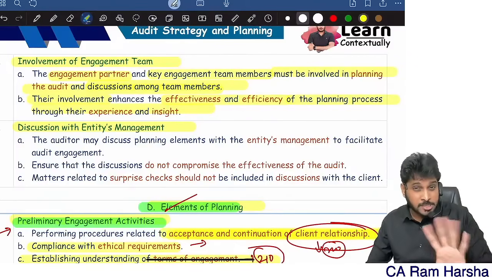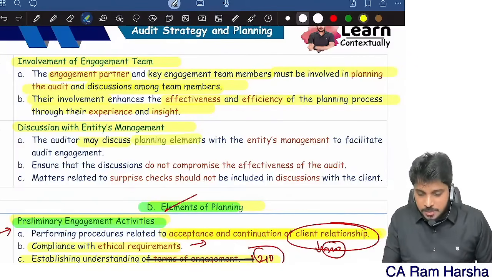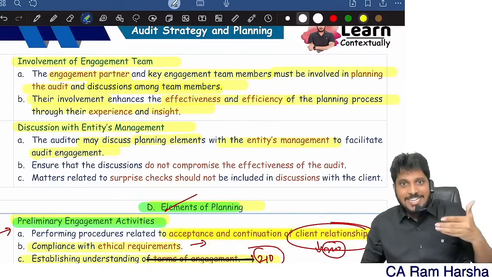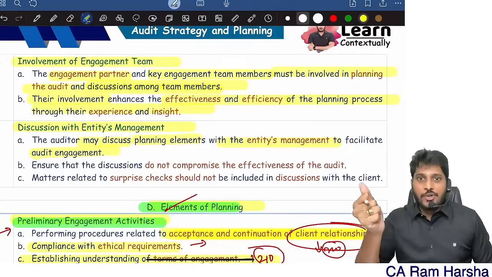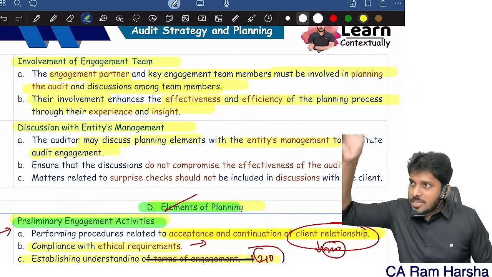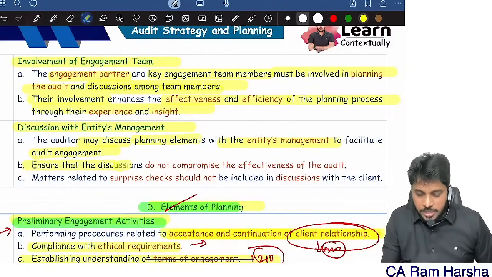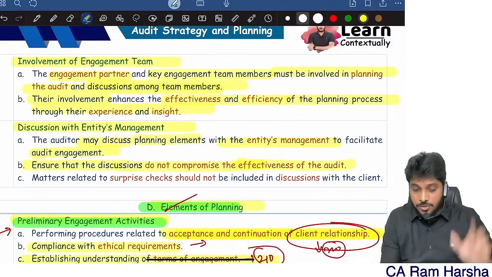Remember, you don't have to discuss in depth. The auditor may discuss planning elements with the company's management to facilitate. They can facilitate you only then. Suppose suddenly overnight you decided tomorrow you go for audit, and the corresponding accountant is absent in the company. What will you do? Ensure that discussions do not compromise the effectiveness of the audit.